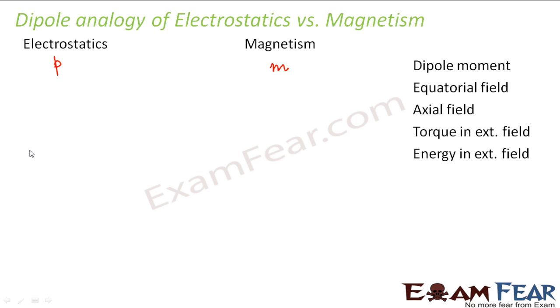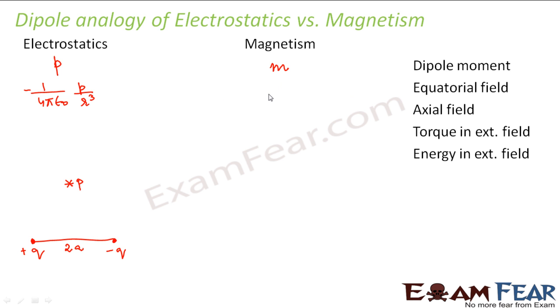Similarly, when I talk about the equatorial field, that is, the field at an equatorial point for an electric dipole, it is somewhat like this: a plus q and a minus q separated by a distance 2a, and some equatorial point P. The field is 1 by 4 pi epsilon naught, P divided by r cube.